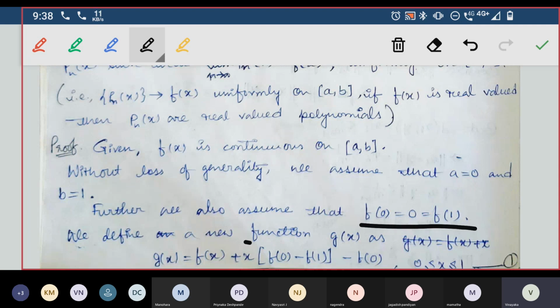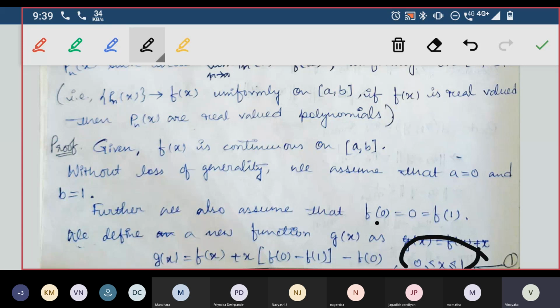Now we define a new function g of x. How will we define g of x? g of x is equal to f of x plus x into f of 0 minus f of 1 minus f of 0, where x is in between 0 and 1. So we are defining this function g of x for the interval 0 and 1. We are not talking about the outside. We are defining g of x only in the interval 0 and 1, and we'll take it as equation number 1.